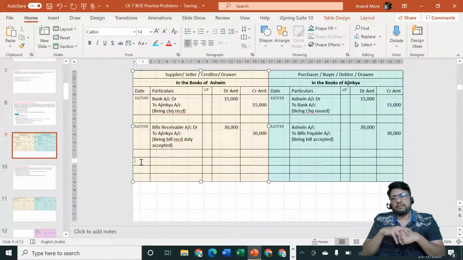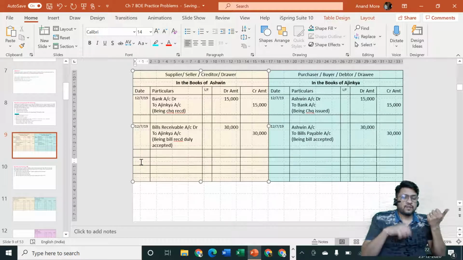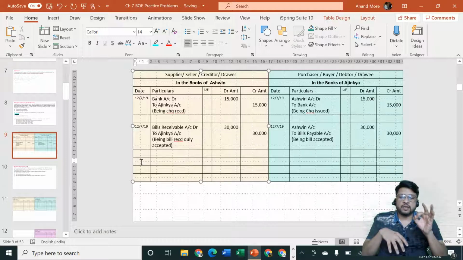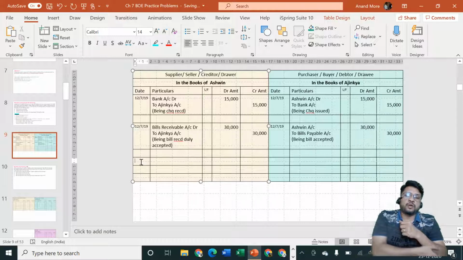And what can happen on 15th of October? They have told us three situations: if the bill is honored, if the bill is dishonored, or if the bill is dishonored and noting charges of rupees 300 are paid by the bank. These are the three different situations they have told us. So let me consider first of all the first situation, that the bill is going to get discounted and afterwards it is going to get honored.